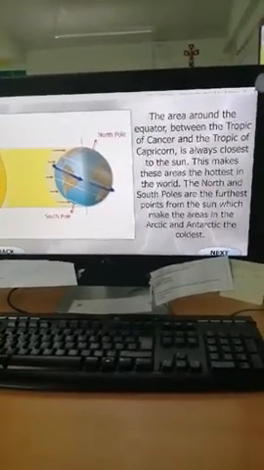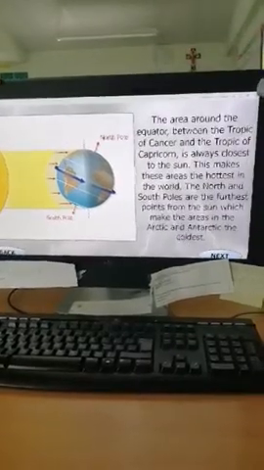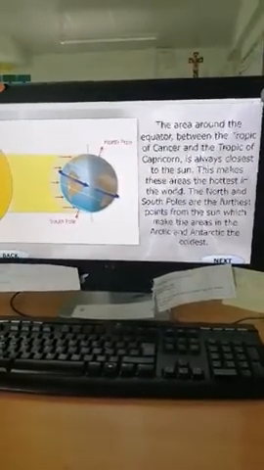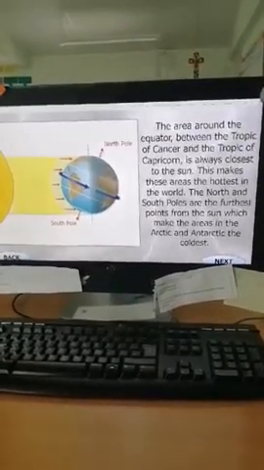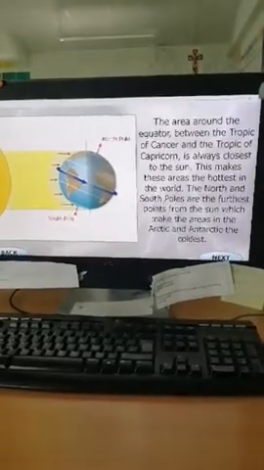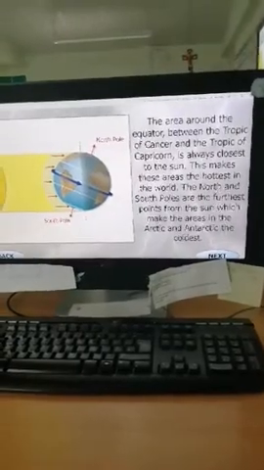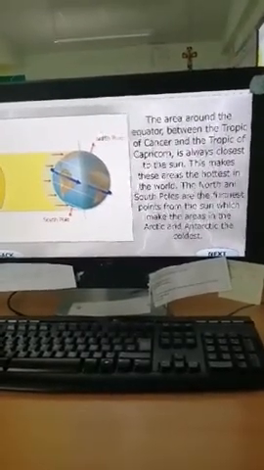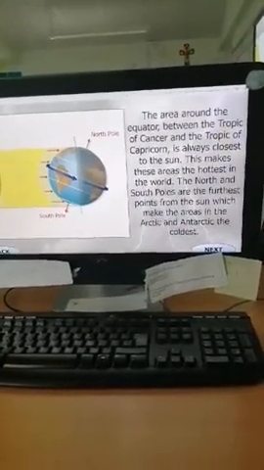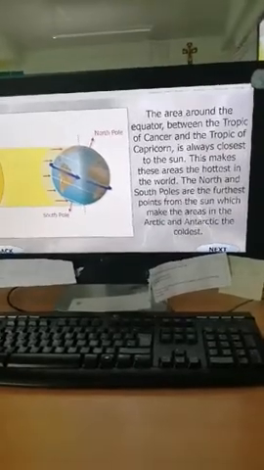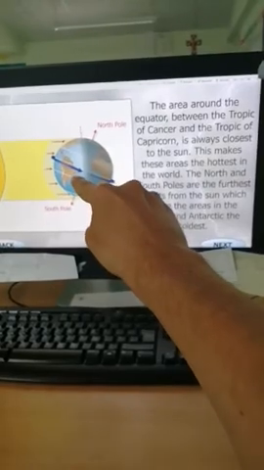The area around the equator, between the Tropic of Cancer and the Tropic of Capricorn, is always closest to the sun. This makes these areas the hottest in the world. The North and South poles are the furthest points from the sun, which makes the areas in the Arctic and Antarctic the coldest. So, as you can see there, the sun is mostly on this blue imaginary equator line here. And then up here is the Tropic of Cancer, this white line here, and then there's the Tropic of Capricorn in the south.